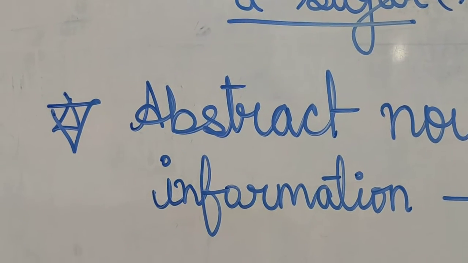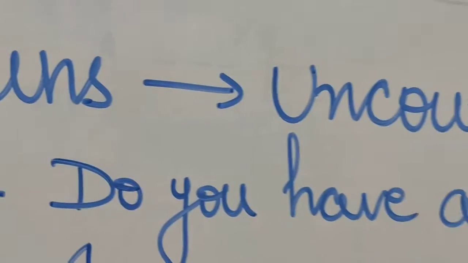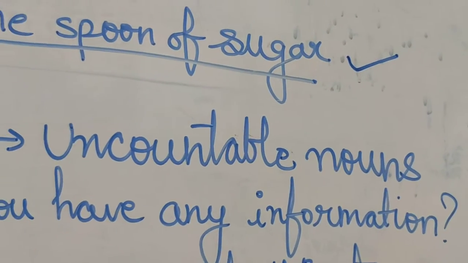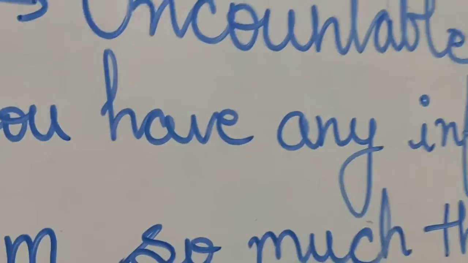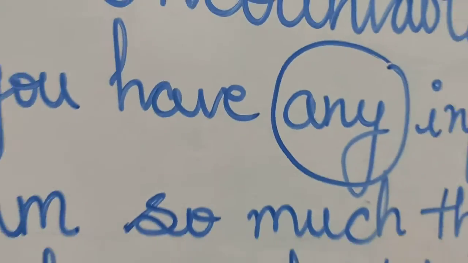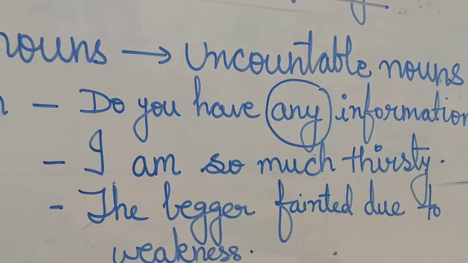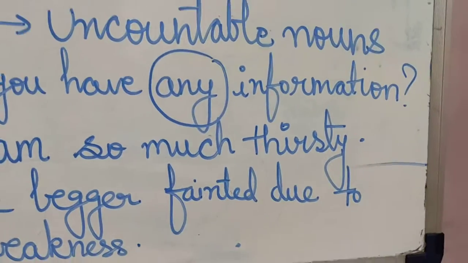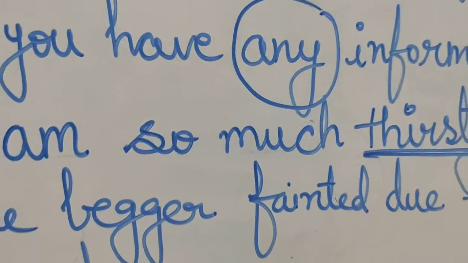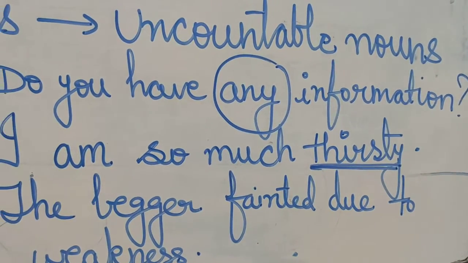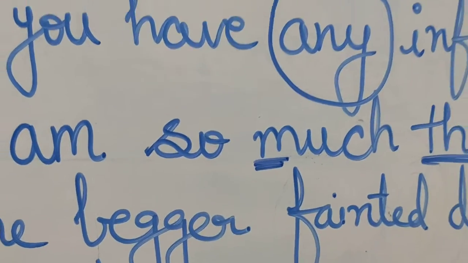For example, information. Information is an abstract noun. When I say, do you have any information? Information, singular or plural, no form you will change. And the word any shows the quantity of it. Okay, nothing else. I am so much thirsty. In this sentence, thirsty is the abstract noun. And again, thirsty cannot be measured. Its quantity can only be shown by using the determiner much.